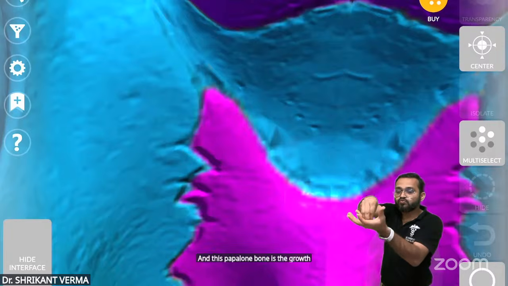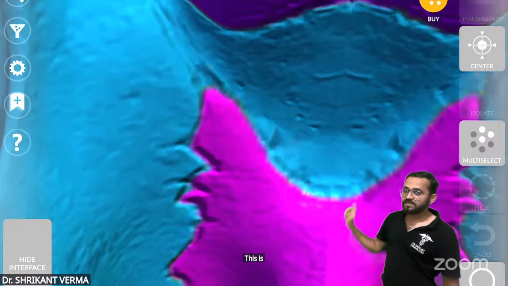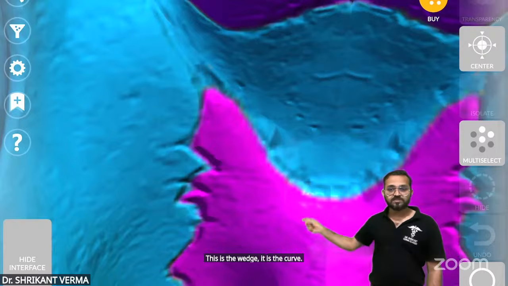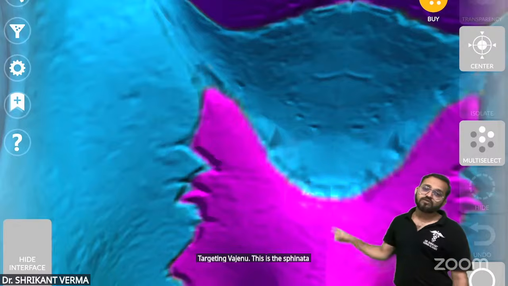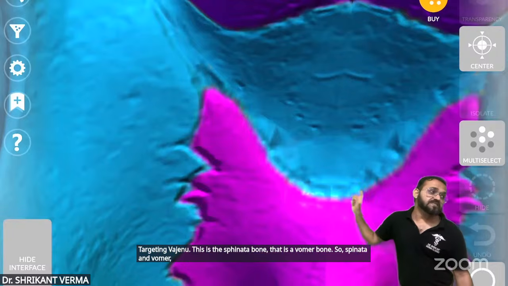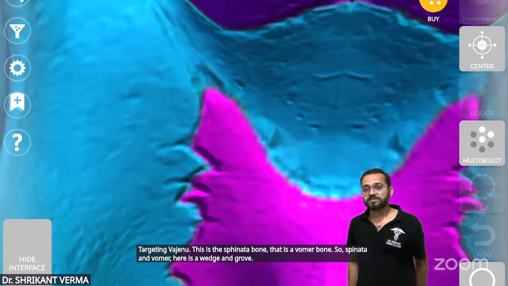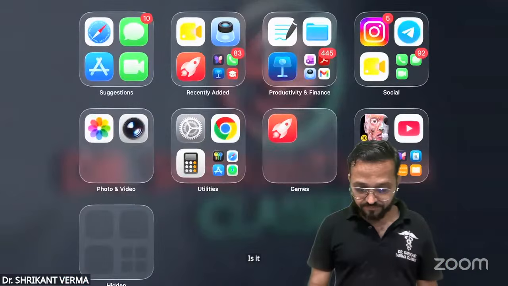So wedge and groove. This is the wedge. It is the groove. Are you getting? Wedge and groove. This is the sphenoid bone. That is the vomer bone. So sphenoid and vomer, here is a wedge and groove. Just for one information. Is it okay?